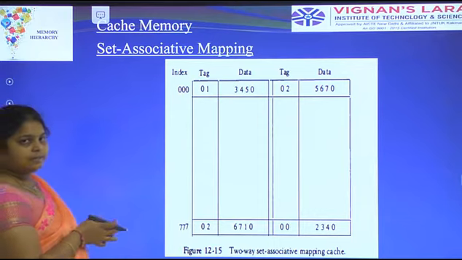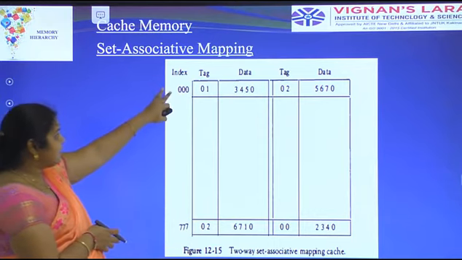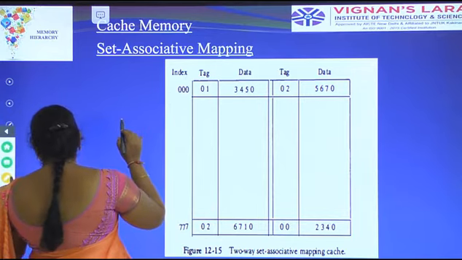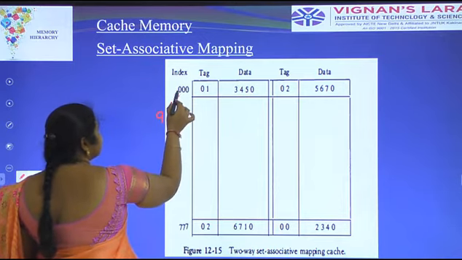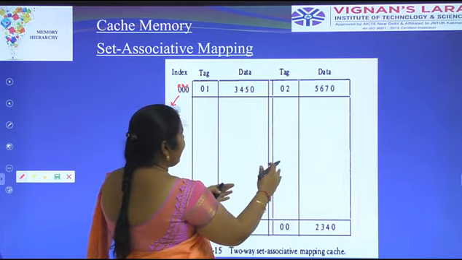Coming to the third one, set associative mapping. This is the index, represented in the index register. The index field is represented as 9 bits, each digit with 3 bits. Here we have the tag field data and the tag data.